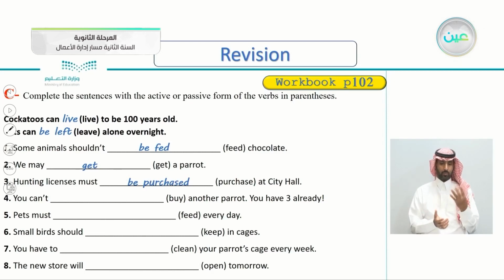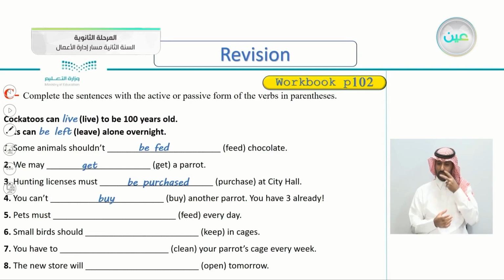Number four, and the verb is buy, you can't buy another parrot. You have 3 already. So I think the subject here is you. So as long as we have a subject, it is an active sentence. So we write the verb as is here. You can't buy another parrot. Very good.